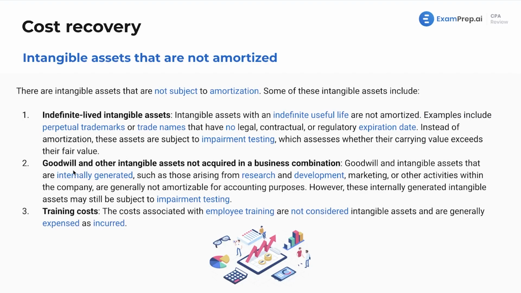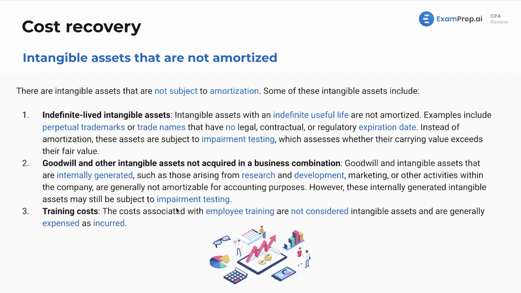Impairment costs, impairment expense, goodwill and other intangible assets not acquired in a business combination. So goodwill and intangible assets that are internally generated, such as those arising from R&D, marketing, or other activities within the company, are generally not amortizable for accounting purposes. However, these internally generated intangible assets may be subject to impairment testing. There's a lot going on there as well, where generally speaking, for financial book purposes, you cannot have internally generated goodwill. It's not how that works. Not that we'll have to really dive into this too much on the tax exam, but just something to note there as well.